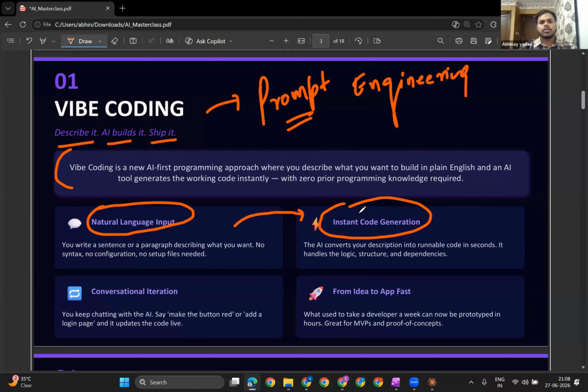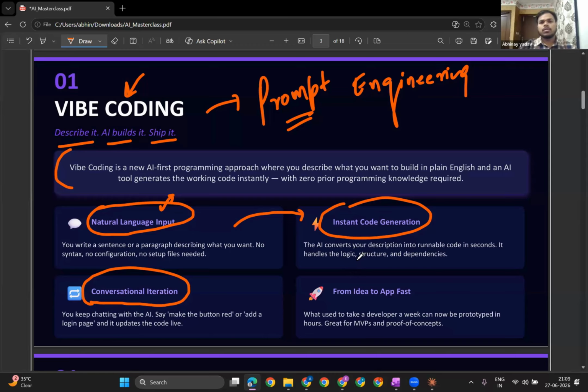And once the code is generated, there will be a conversational interaction between you and the AI. If you want to give some sort of input, like the theme of my website should look like this, you can convey this to your AI, that I want the website in this particular way. The vibe coding is much more popular for building small solutions, a kind of prototype, or you can say your idea.